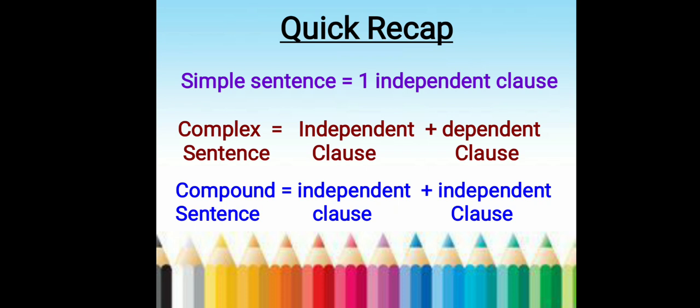Independent clause is meaningful and complete on its own. Dependent clause is meaningless without the independent clause. It is dependent on the independent or the main clause to convey the whole meaning. And then we finally looked at compound sentences, which is nothing but the joining of two independent clauses, two meaningful sentences, together with a conjunction. So that's all for this video: simple, complex, compound.